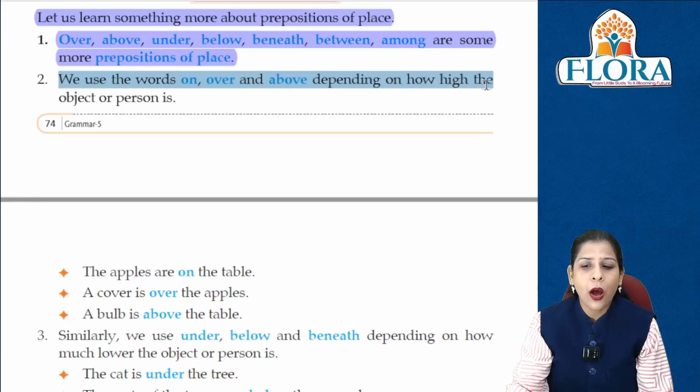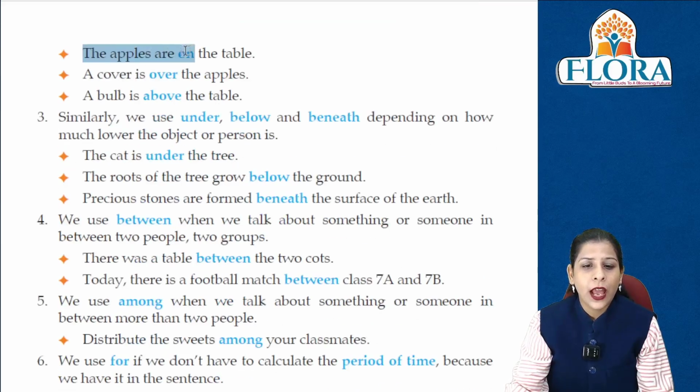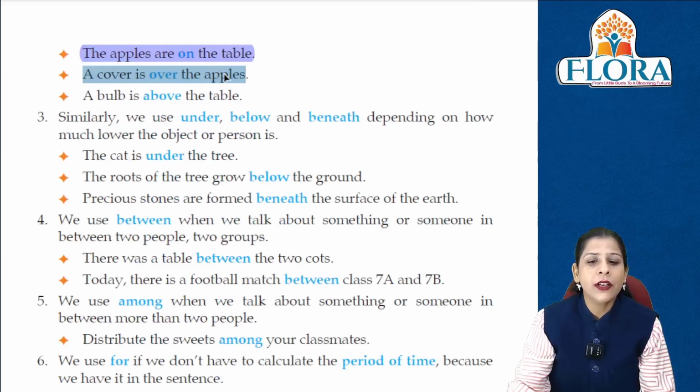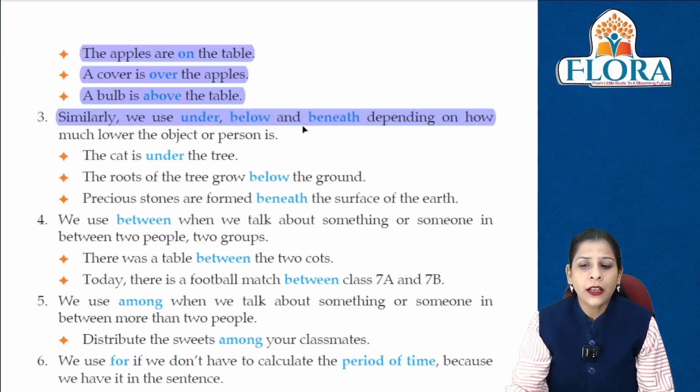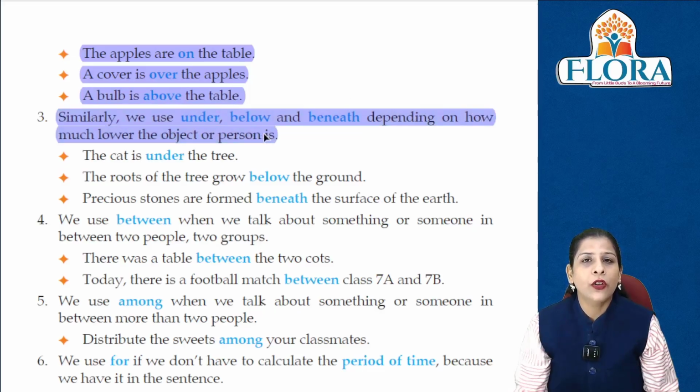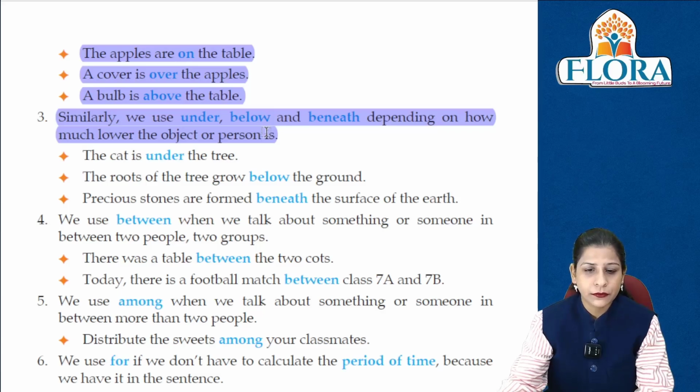Depend करता है on how high the object or person is. The apples are on the table. A cover is over the apples. A bulb is above the table. Similarly, हम use करते हैं under, below, beneath, depending on how much lower object or person कितना नीचे है.